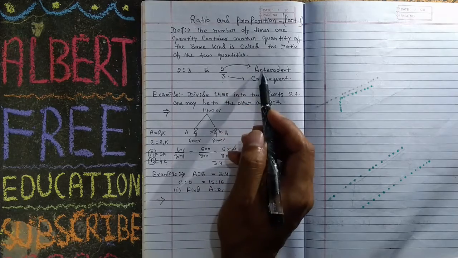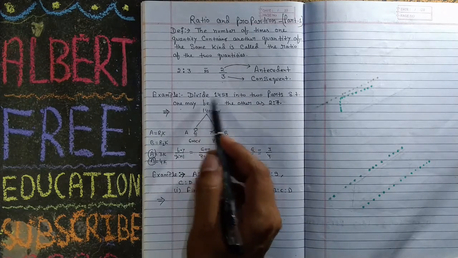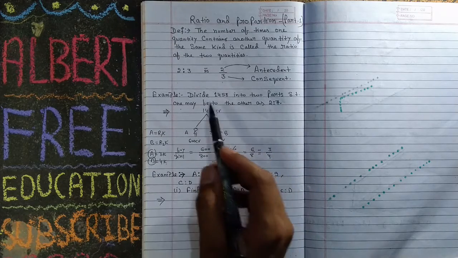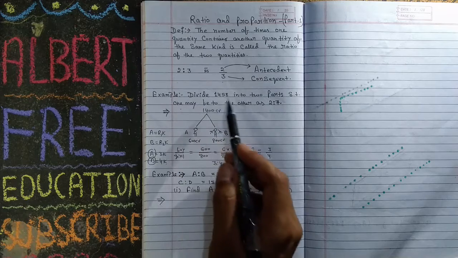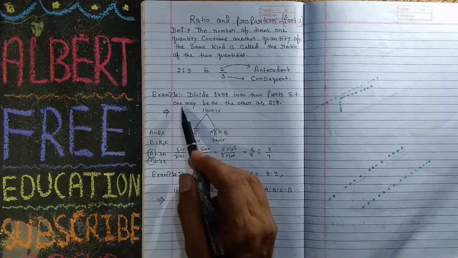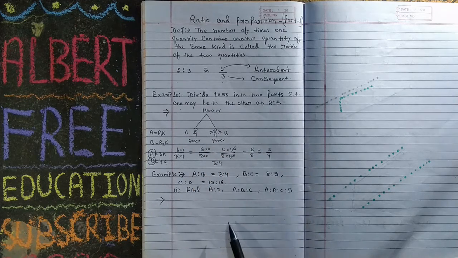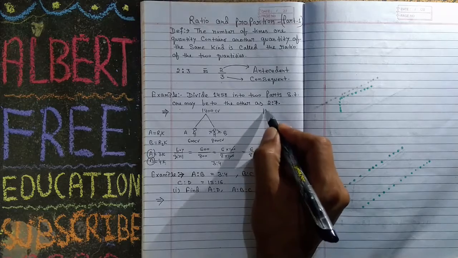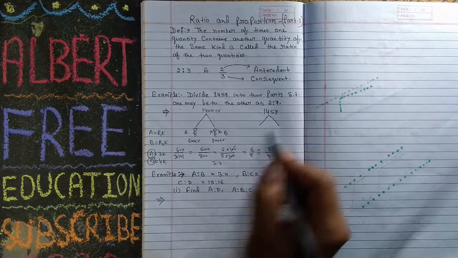Now its name is antecedent and its name is consequent. We will solve this famous question: divide 1458 into two parts such that one is to another as 2:7.